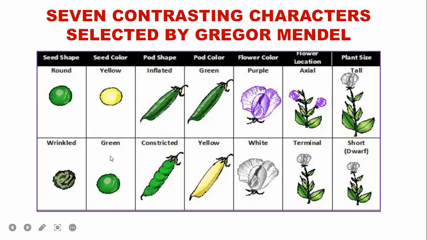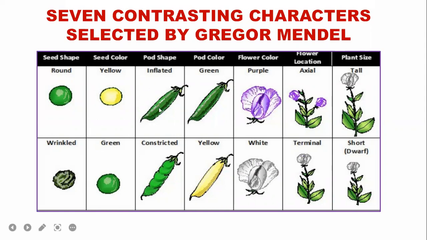Two contrasting characters are there. Look at that. One is round. This is seed shape. Either the seed shape is round, or at the extreme end they are wrinkled. In seed color, yellow seeds are available, or else green seeds are available.